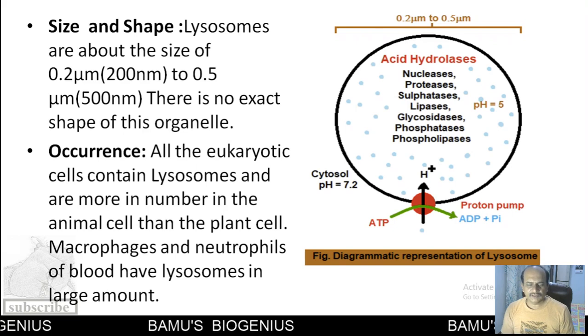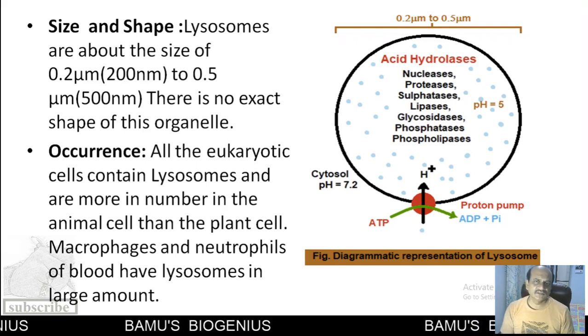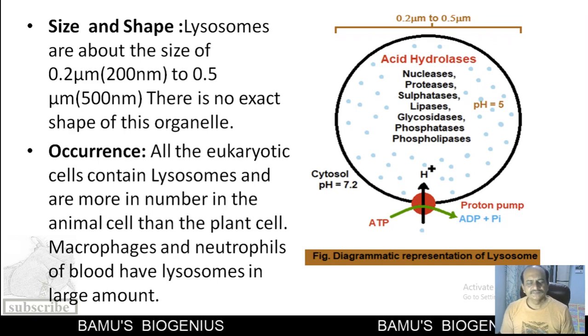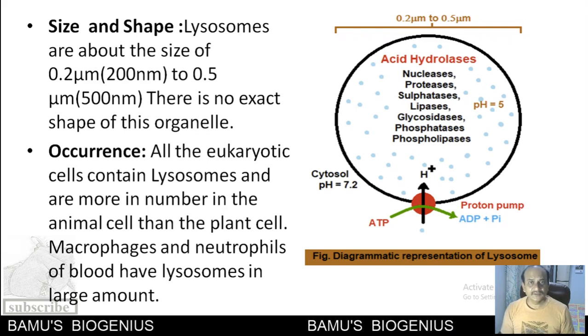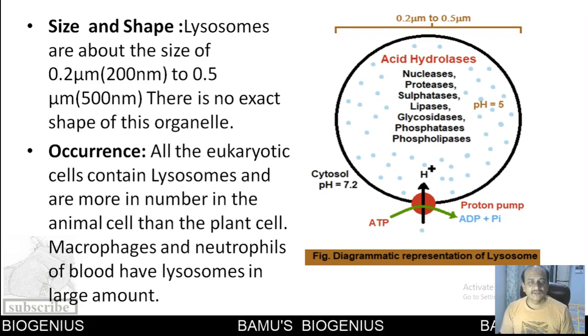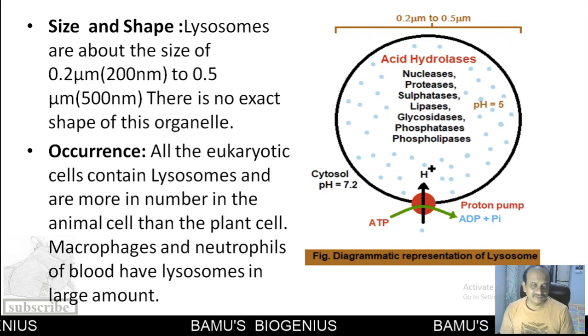Now, when we talk about the occurrence of lysosomes, they are present in each and every eukaryotic cell. The number of these lysosomes varies according to the function of that cell. For example, in a plant cell, very few lysosomes are observed.